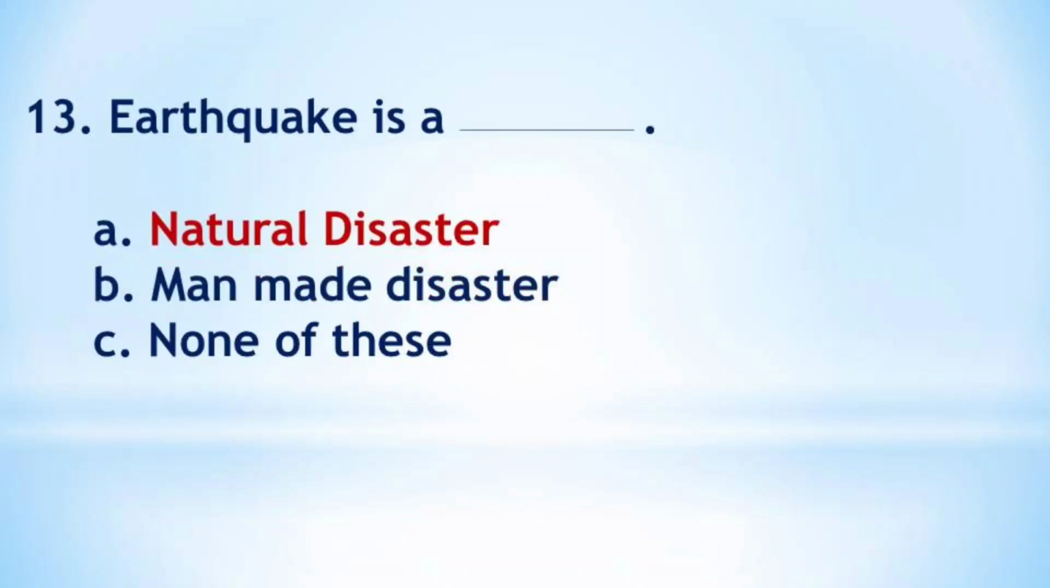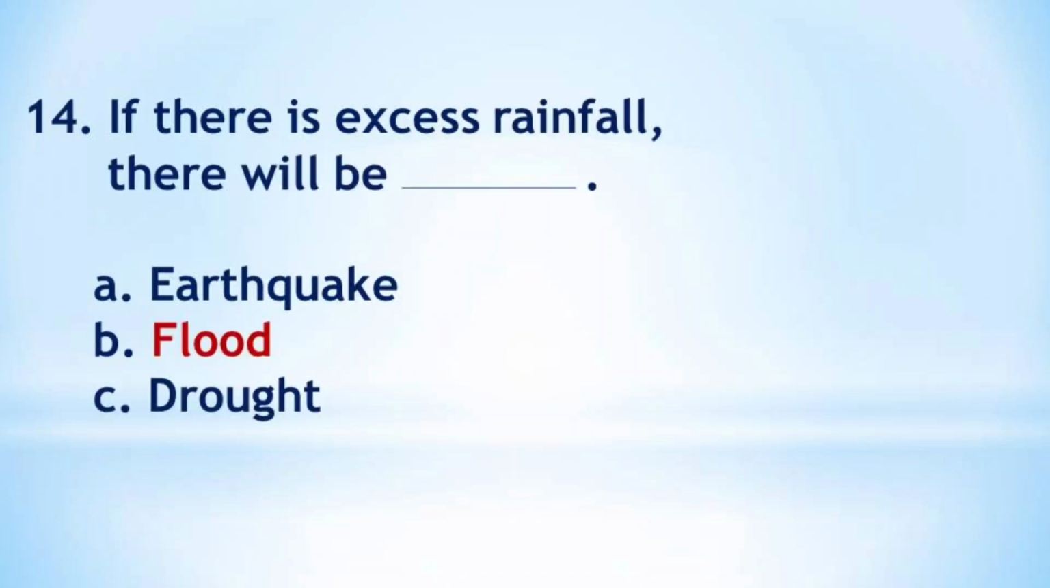13th question. Earthquake is a dash. We studied that earthquake is a natural disaster. It is not a man-made disaster because we cannot make an earthquake. Earthquake is made by nature. So the answer is option A, natural disaster. Question number 14. If there is excess rainfall, there will be dash. There will be no earthquake and no drought. There will be flood. So option B, flood is the right answer.